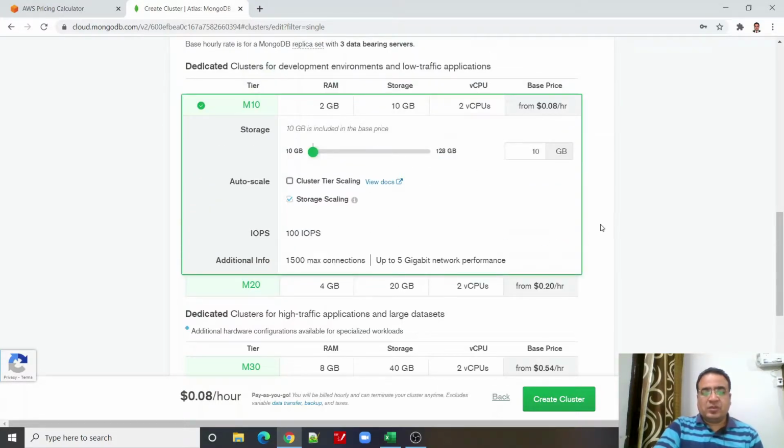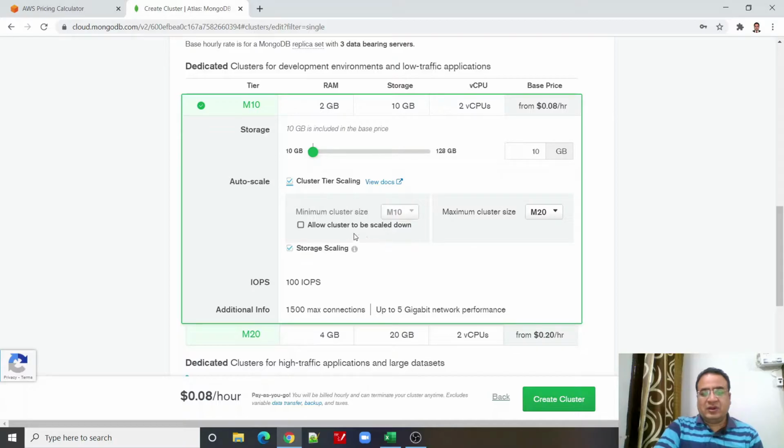So now if you see here, this is the M10 type of instance where it is showing 2 GB of RAM, 2 virtual CPU, and by default storage is 10 GB, which is hard disk, you can say. And its price starts from $0.08 per hour, right? This is the price, and I can change the storage. And if you look at it, the cost has also increased, but for simplicity I have taken 10 GB of storage.